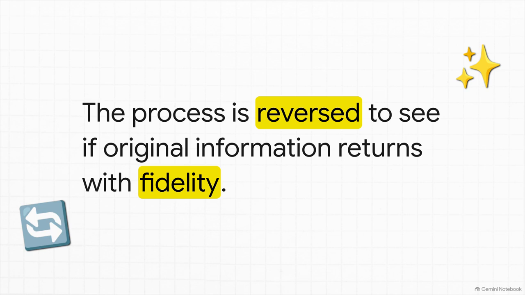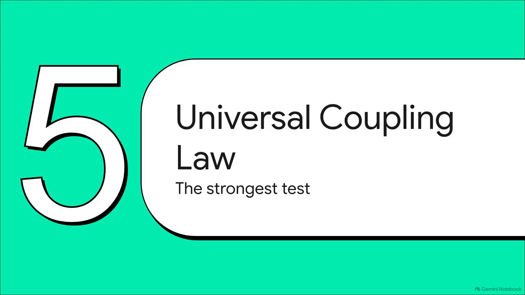If that original information returns seamlessly, well, the experiment demonstrates a truly massive concept. A loss of observation does not equal a loss of underlying information. Unobservable simply does not mean non-existent. Section 5. A universal coupling law.